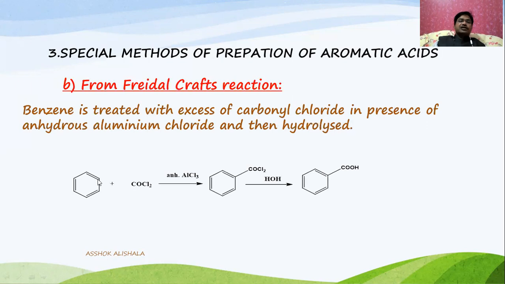See this reaction: carbonyl chloride, COCl2, reacts in presence of anhydrous AlCl3. This is the intermediate product, which on hydrolysis gives benzoic acid. It is a Friedel-Crafts reaction, similar to the acylation of benzene.